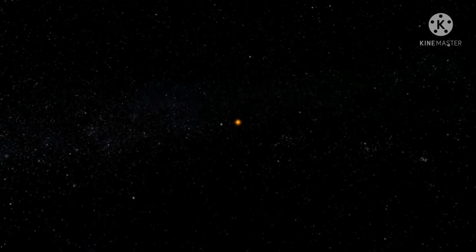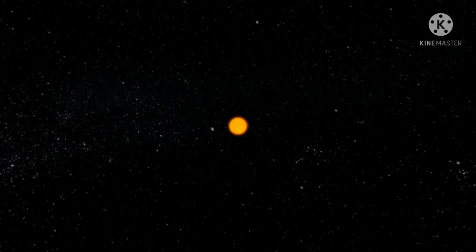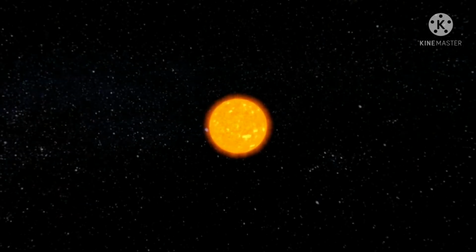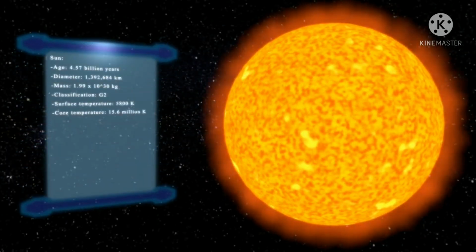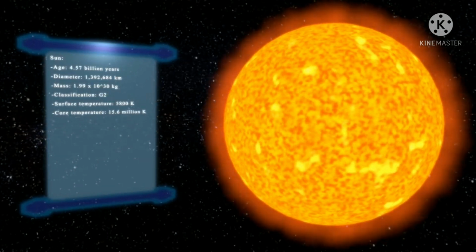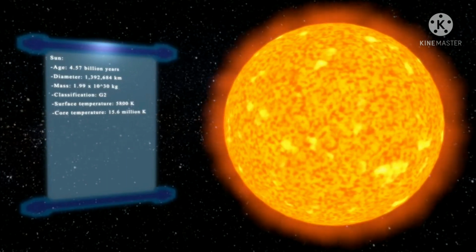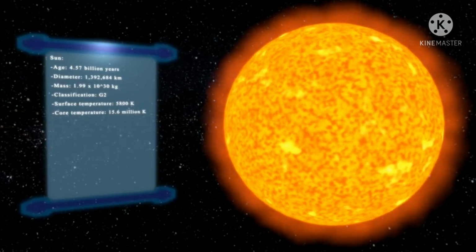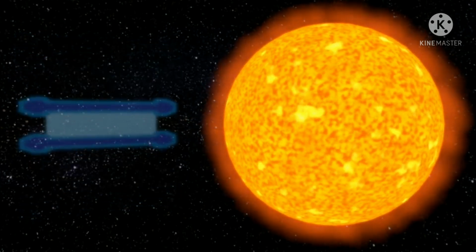Children, let me introduce the members of the solar system one by one. The main member of the solar system is the sun. The sun is the nearest star to us. It is continuously emitting huge amounts of heat and light. The sun is the source of almost all energy on the earth. In fact, the sun is the main source of heat and light for all planets of our solar system.